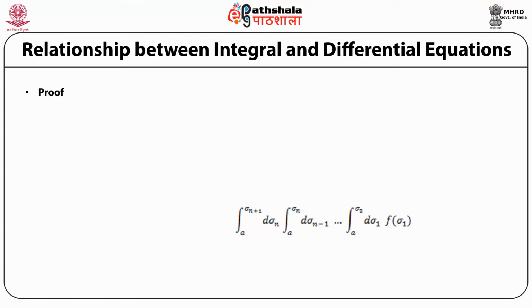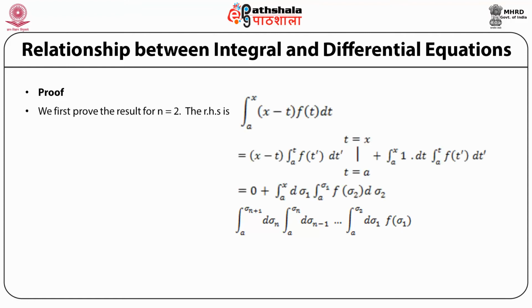We will first prove the result for n equal to 2. When n is equal to 2, the right hand side of the Cauchy's theorem has (n minus 1) factorial, which is simply 1. So the right hand side is equal to the integral from a to x of (x minus t) f of t dt. Now this is the integral of a product of two functions, x minus t and f of t. So integrating by parts.